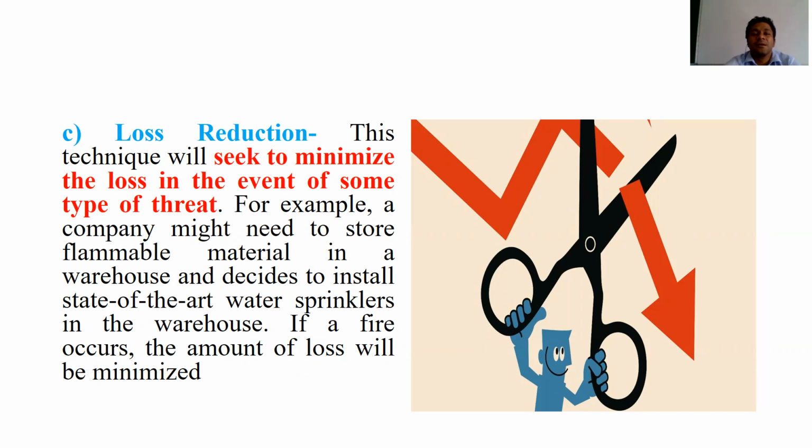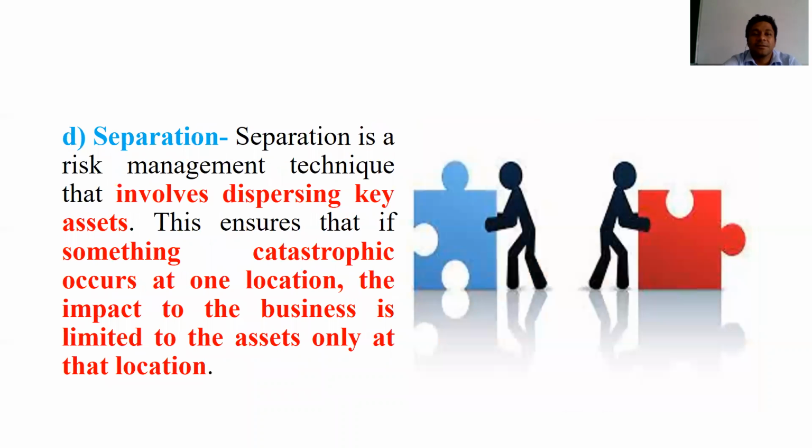For example, the company might need to store flammable materials in a warehouse. So here, it decides to install a state-of-the-art water sprinkler in the warehouse. So if a fire occurs, the amount of loss will be minimized. So here we try to minimize the impact of risk.